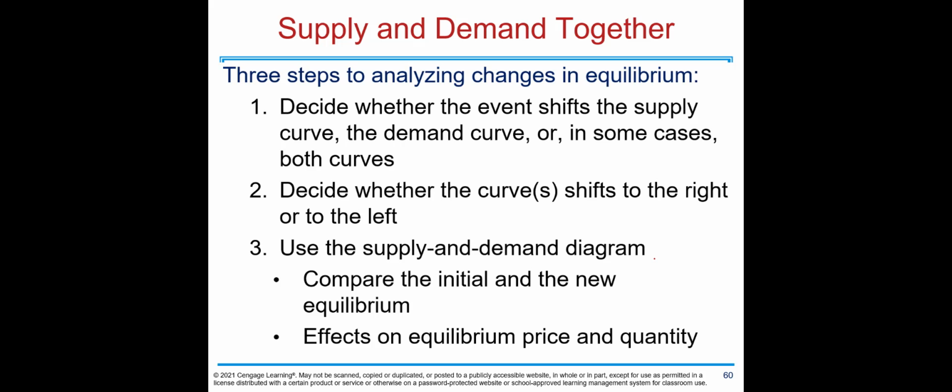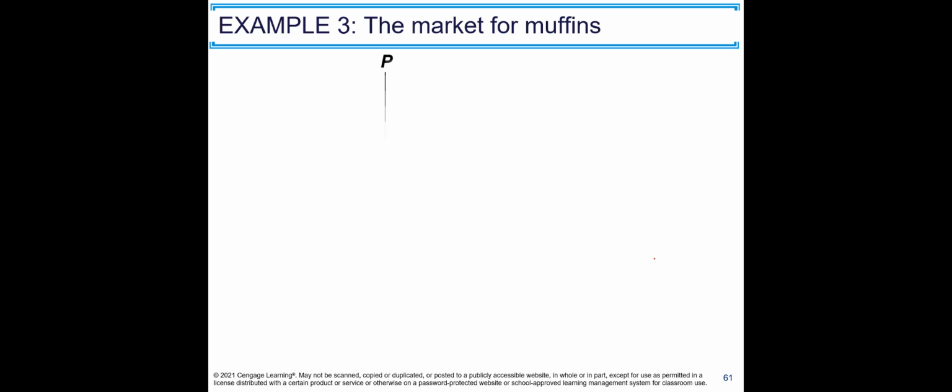Finally, we come to the last section of this chapter. We will analyze supply and demand together. We will use 3 steps to analyze changes in equilibrium. The first step, decide whether the event shifts the supply curve, the demand curve, or in some cases both curves. Second, decide whether the curve shifts to the right or to the left. Third, use the supply and demand diagram. Compare the initial and the new equilibrium, effects on equilibrium price and quantity.